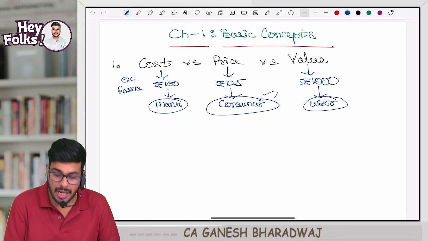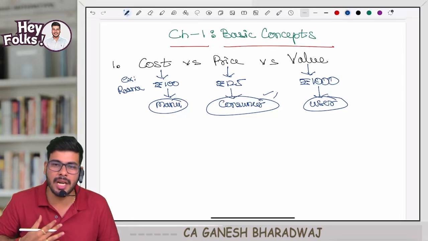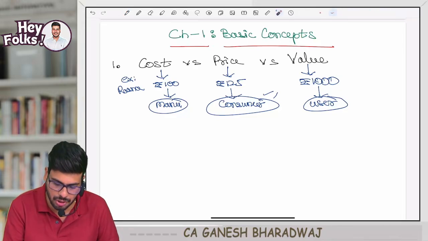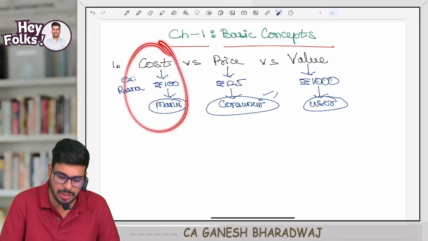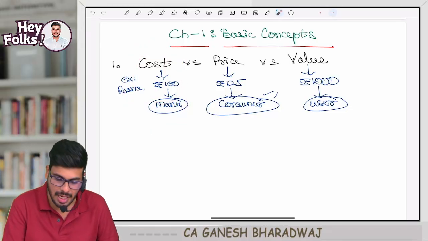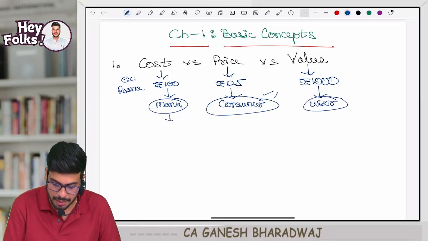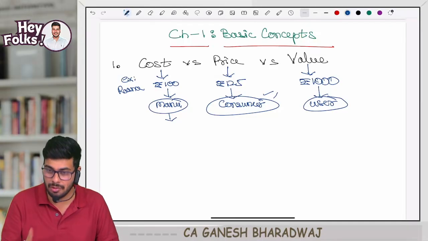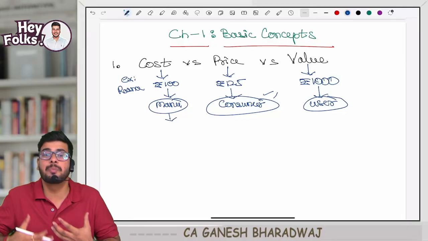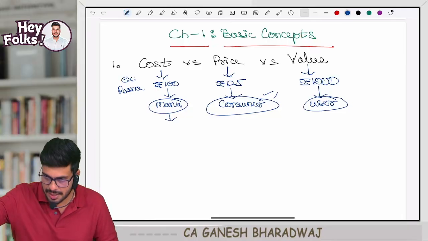Now remember one thing. In our subject, we are focused on cost. Clear with this? Generally we are focused on cost. Now always remember, cost, just like that, you cannot calculate. Cost is calculated using the principles mentioned by our CMA Institute.